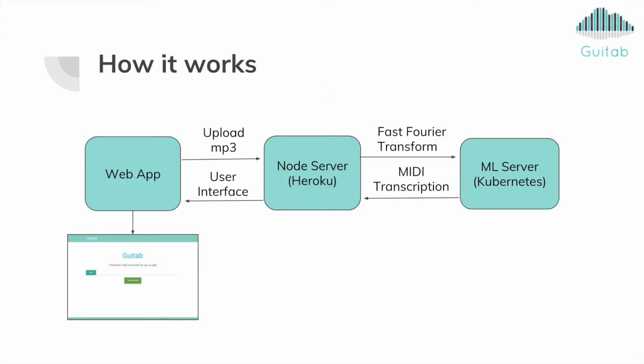So how this works is that we have a web interface where the user can upload an MP3 file. We then send this to our node server, which runs a fast Fourier transformation on it to generate an array of frequencies, which we then send to our machine learning server. Our machine learning server has been trained to associate frequencies to MIDI notes, which it then sends back to the node server. Again, MIDI notes are just a unique way to represent all the notes that you can play on a guitar. Our node server then takes these MIDI notes and generates a graphical user interface, which is just tab notation to play those MIDI notes.